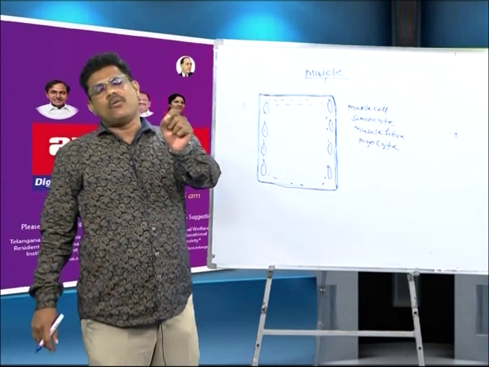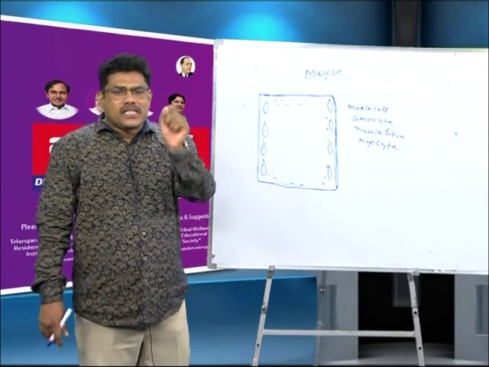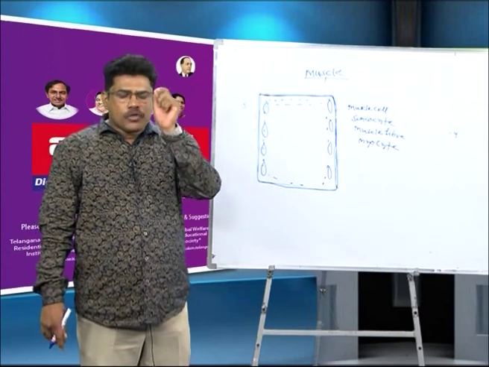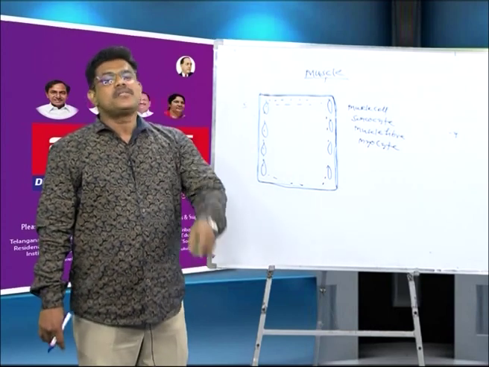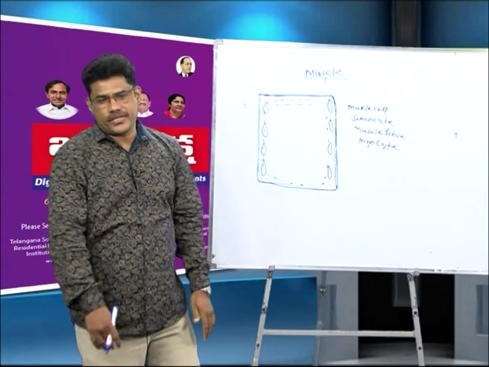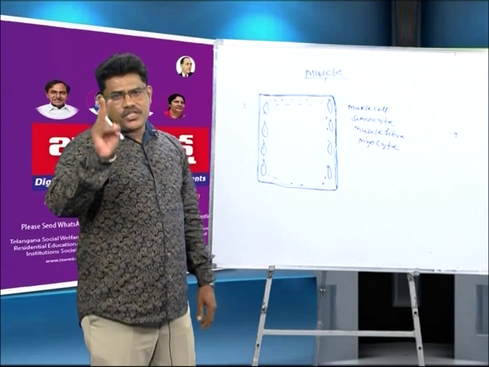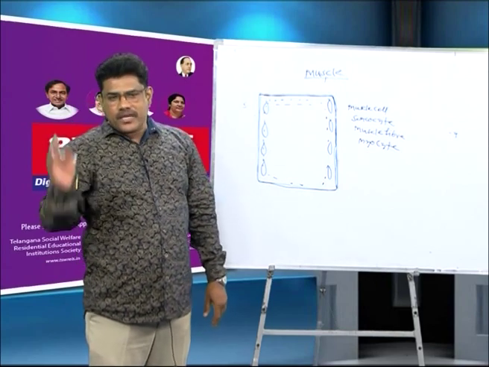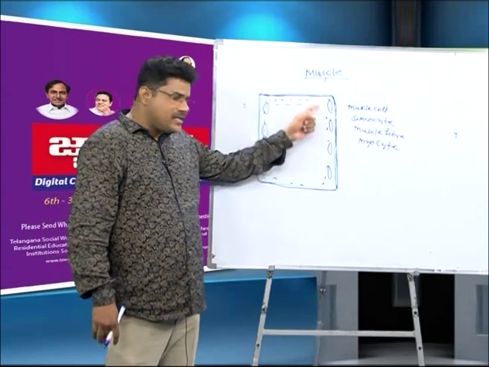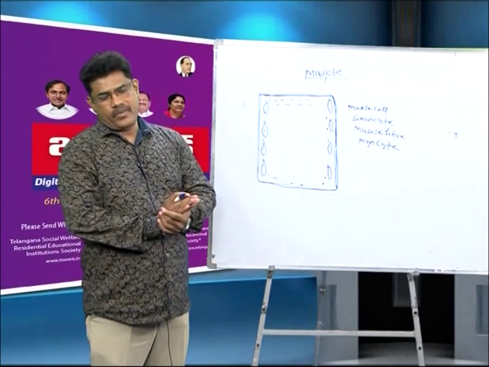A multinucleated condition is known as syncytium. Which muscle cells exhibit the syncytium? Skeletal muscle cells exhibit the syncytium. You remember, my dear students. Syncytium is a multinucleated condition, exhibited by the skeletal muscle cells, with many nuclei arranged peripherally in the cell.